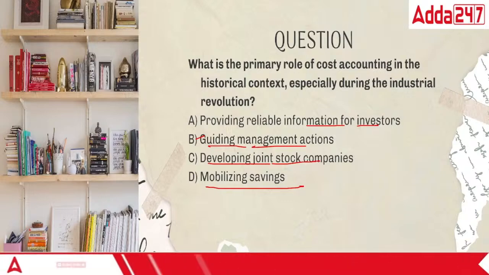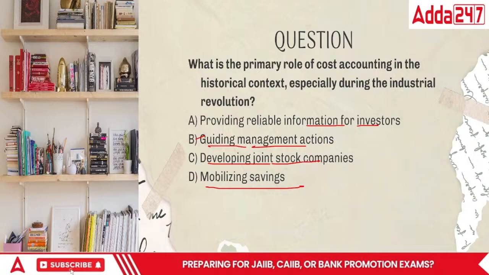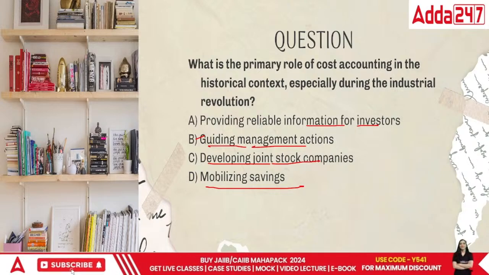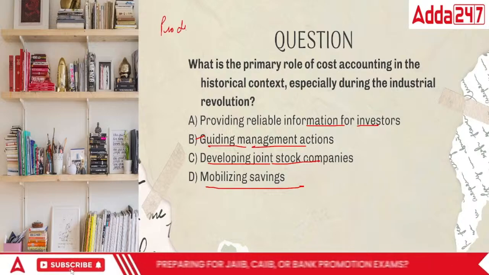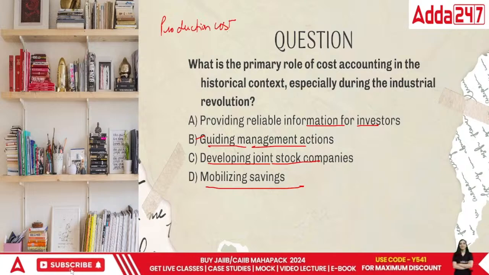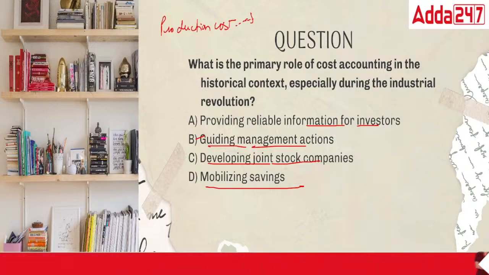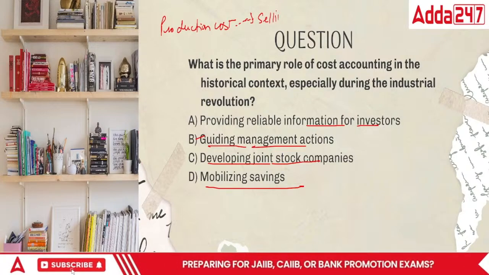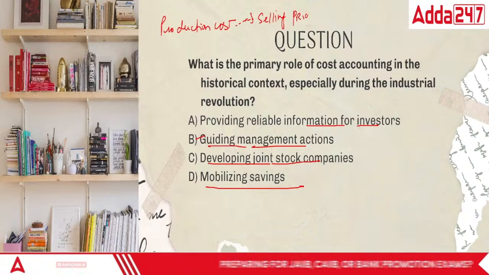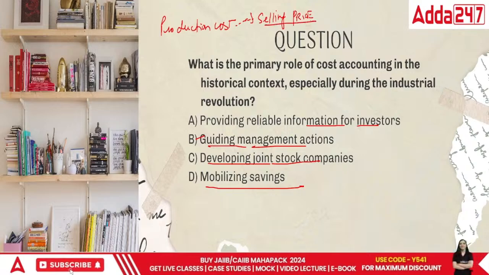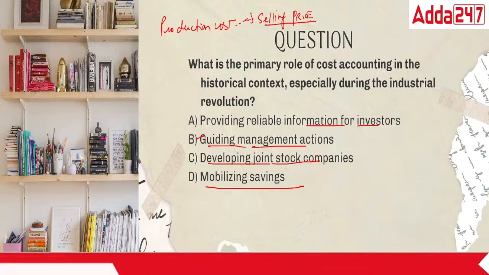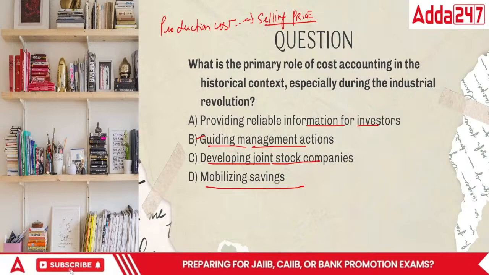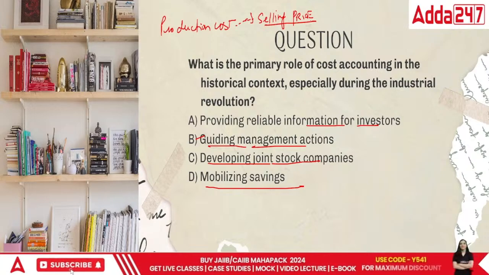So the company head is going to ask me, if I'm in the financial area of the organization, he's going to ask me, ma'am, what is exclusively the cost of producing one pipe? Our production cost will determine our selling price, because based upon our production cost only we will determine what exactly the organization would do with the selling price of it. Once we know the selling price, the things will get easier. So in this case the answer would be providing reliable information to the investors. That's the particular concern of cost accounting.